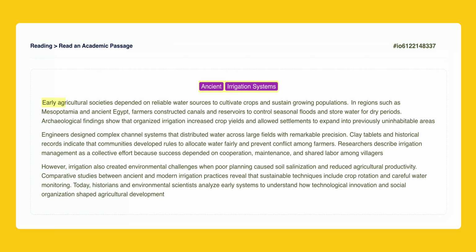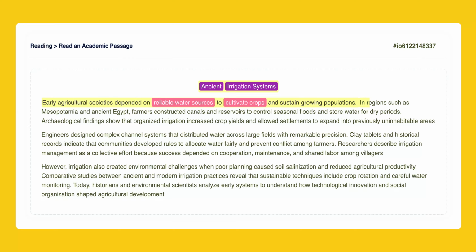Early agricultural societies depended on reliable water sources to cultivate crops and sustain growing populations. This first sentence sets the stage for the entire passage. I want you to focus on the phrase, reliable water sources. This tells us that having water available consistently was essential. The sentence explains that this water was needed to cultivate crops, which means to grow food. This relationship between water and food production is the foundation for the rest of the text.